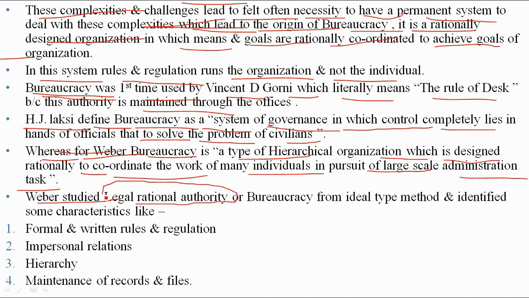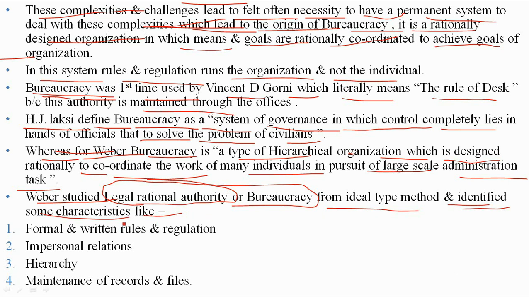Weber studied legal rational authority, or we can say legal rational authority as bureaucracy, through the ideal type method. And I have already described to you the types of method that Max Weber used for understanding social action, the ideal type and the Verstehen method, which I have already dealt with in the methodology of Max Weber.